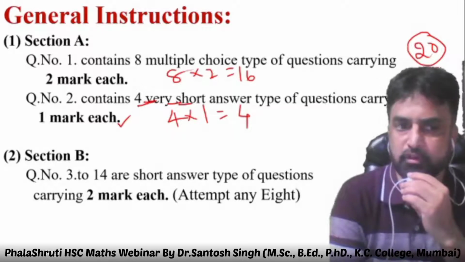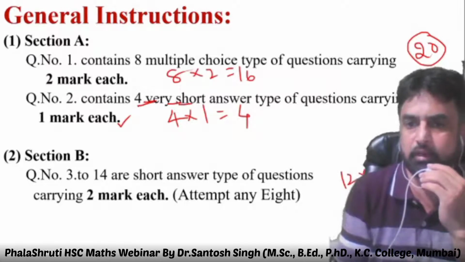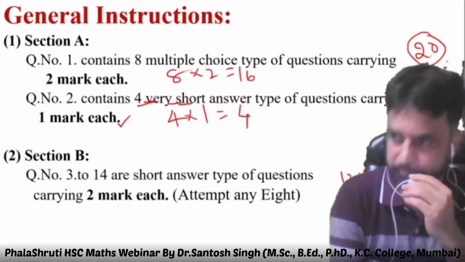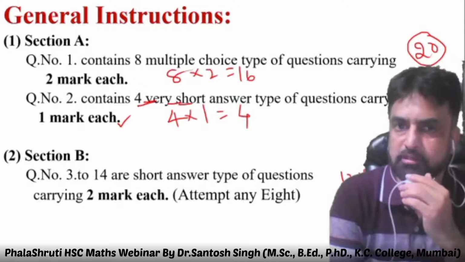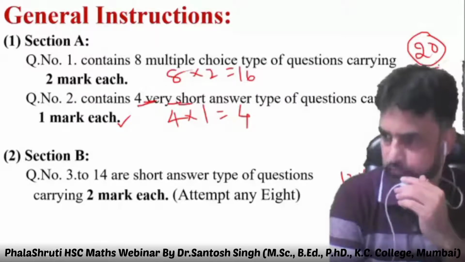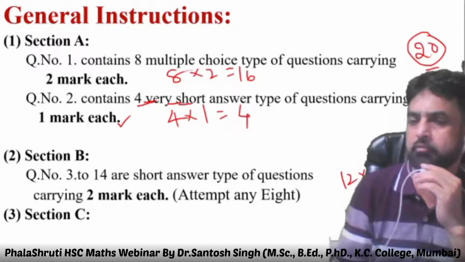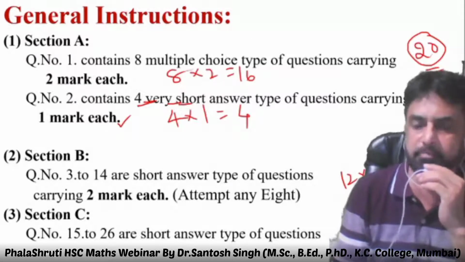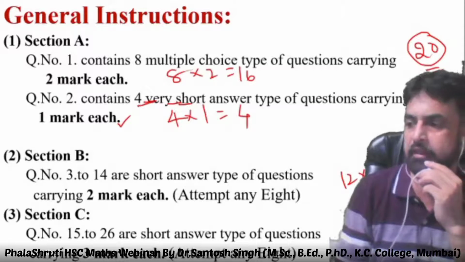So that is 12 into 2, that is 24 marks from section B. So very basic, small questions, the weightage will be around 44 marks. Then section C, again 12 questions, question number 15 to 26, short answer type questions carrying 3 marks each, attempt any 8.